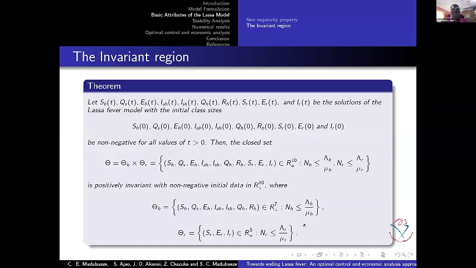Now we prove the invariant region, the region where our model has to be. So we have that the total human population has to be within the births divided by the death rate. Of course, this is just because in a situation where there is no disease in the environment, it has to be the births and the deaths divided. The same thing goes with the rodent populations. The proof of this is already clear in the main paper.